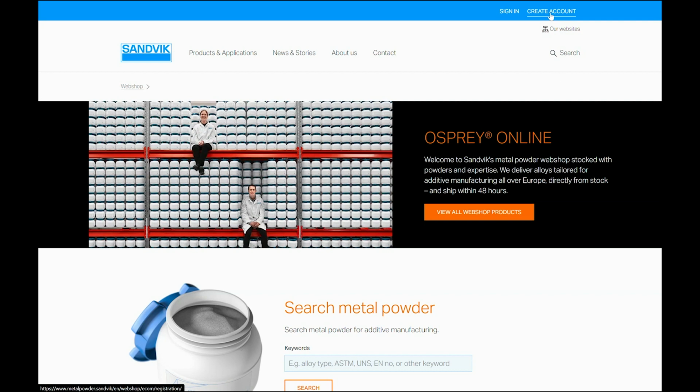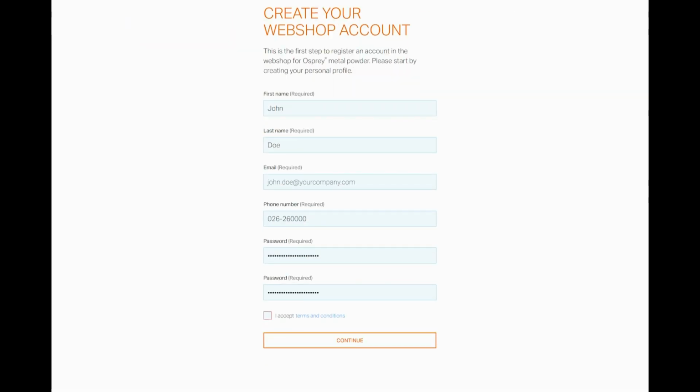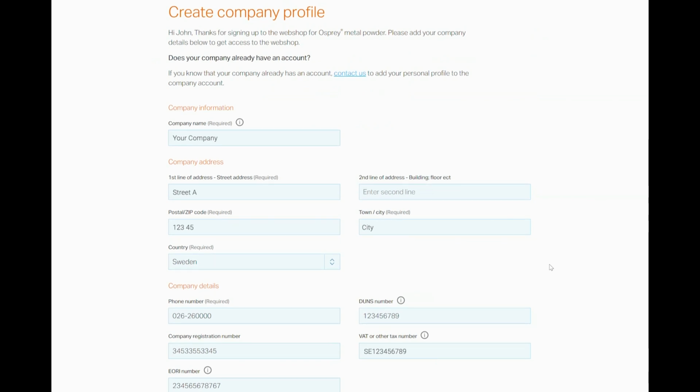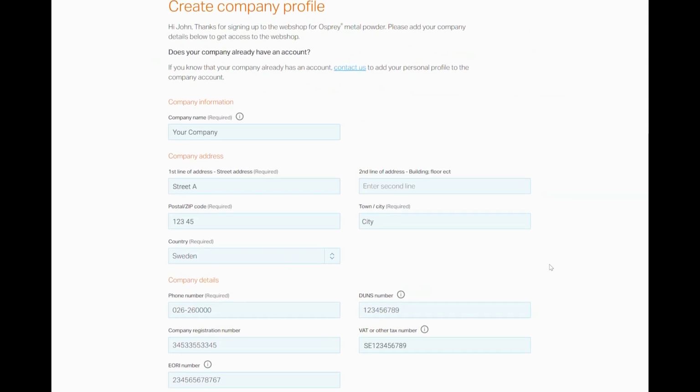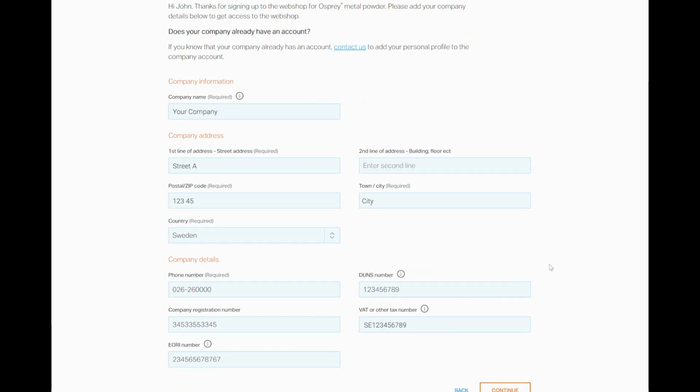Step 1 is to create your account. Just click the top navigation to be presented with this view. Fill in your personal information and select a password before continuing to set your company profile. If you are the first person to register an account at Osprey Online within your company, then please fill out all of the fields, including company information, address, and details. Note that some of the fields are required and must be filled out in order to proceed.